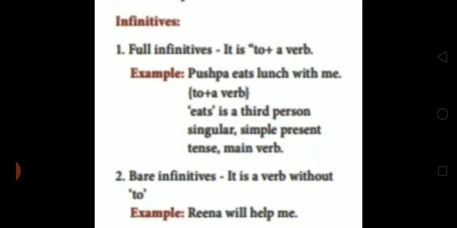So in infinitives we have two types, that is full infinitives. It is to plus a verb. Example, Pushpa likes to eat lunch with me. So eats is third person, singular, simple present tense. It is the main verb. Here Pushpa eats lunch with me. When it is infinitive, Pushpa likes to eat lunch with me. Second one, bare infinitives. It is a verb without to. Example, Reena will help me. Bare infinitives means without to.